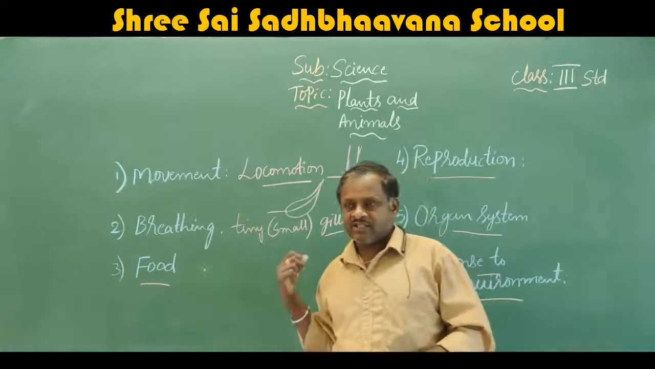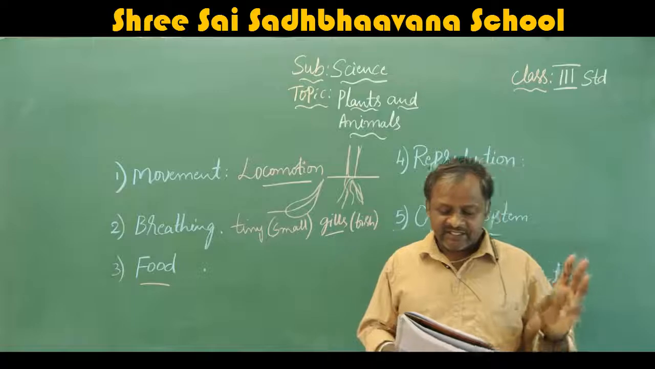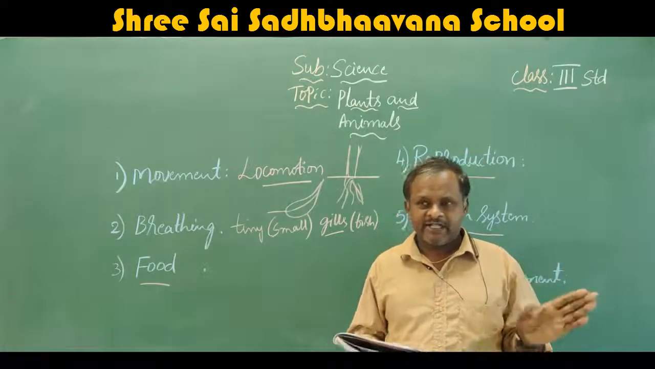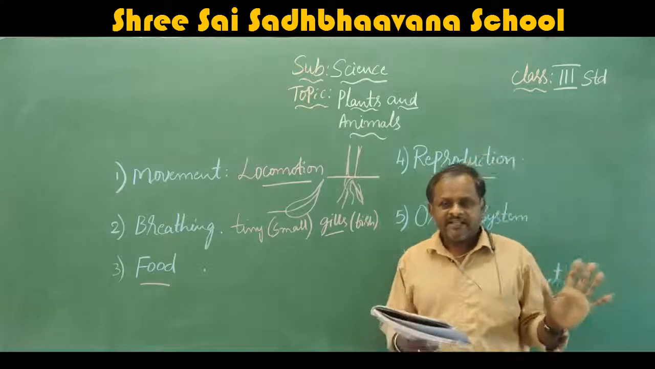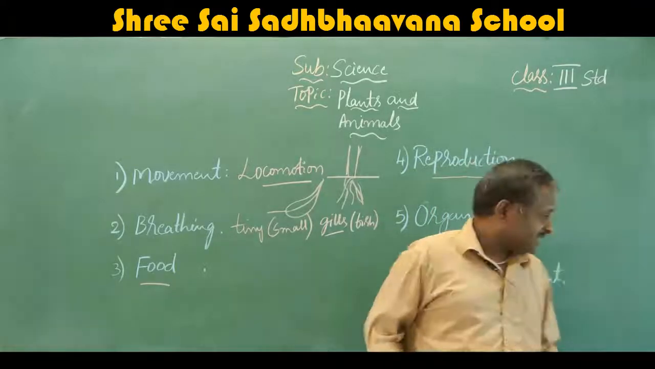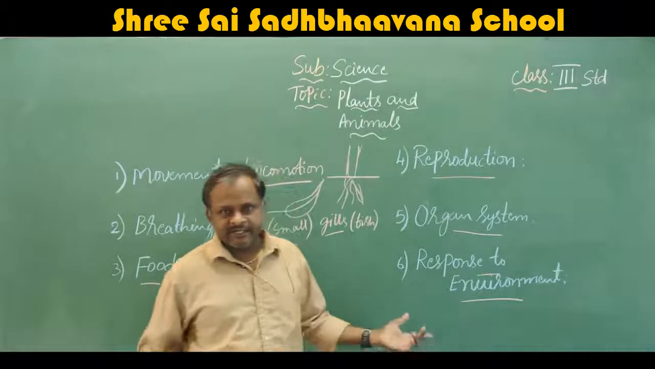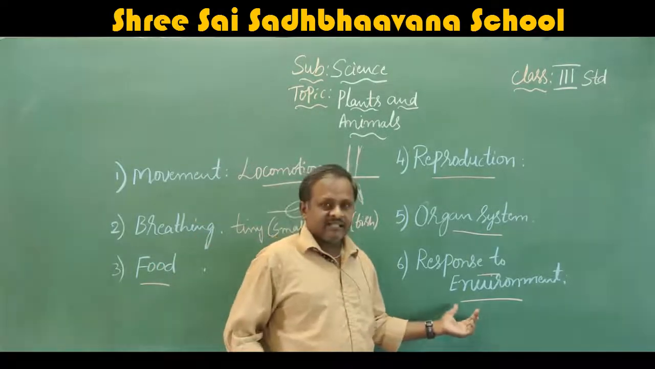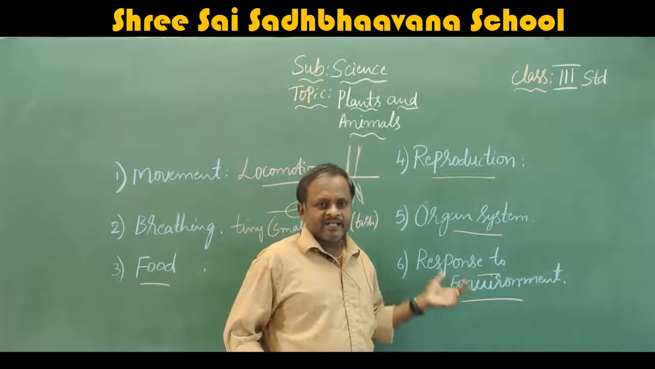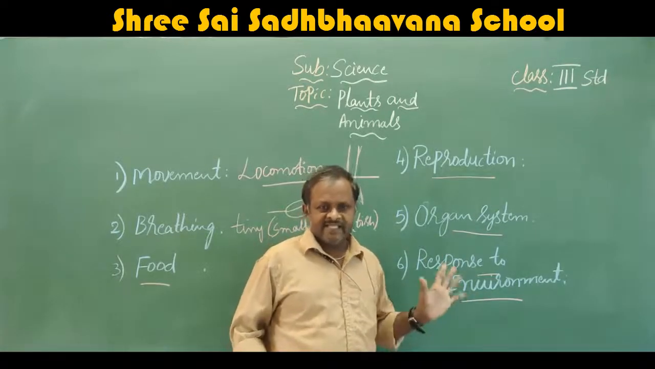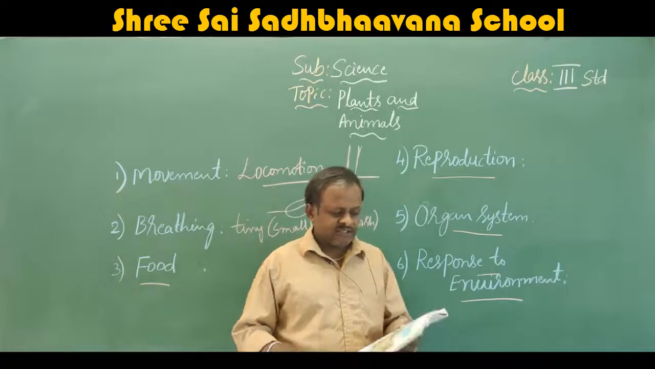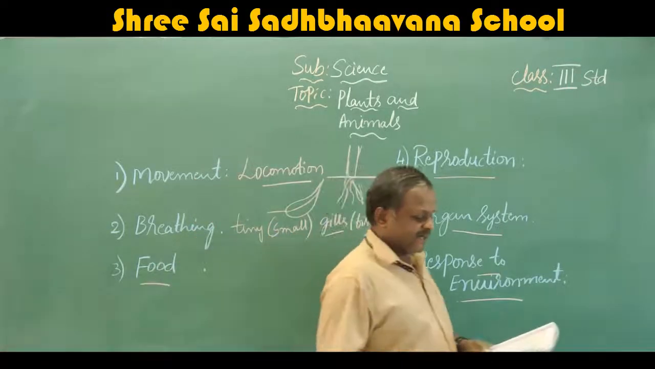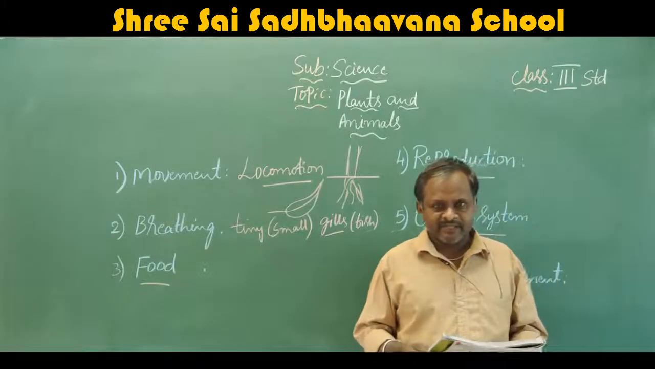Then when you come to organ systems, in our body we have three organ systems: digestive, respiratory, excretory system. But in plants there is no such organ system. Next, come to response to environment. Animals respond to the environment by their sense organs, but plants don't have any sense organs. Next, we will move to page number 17, interdependence of plants and animals.